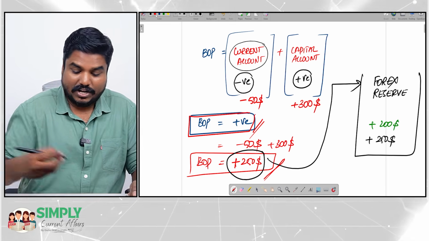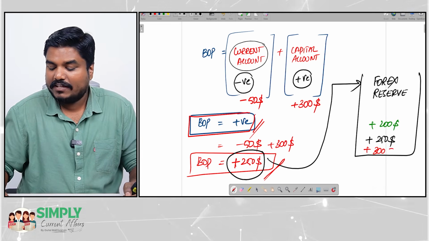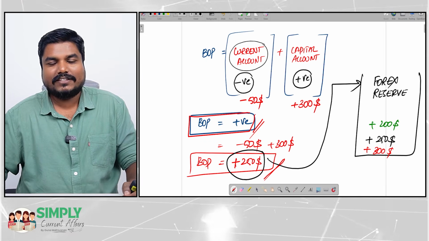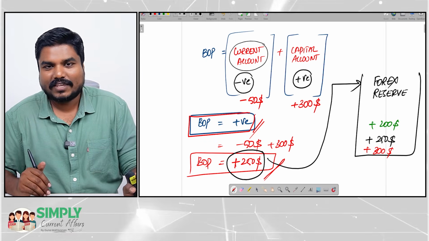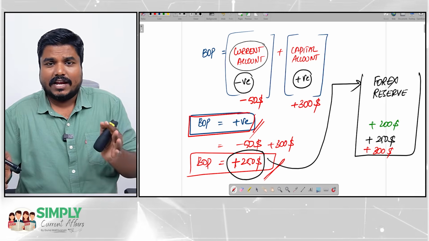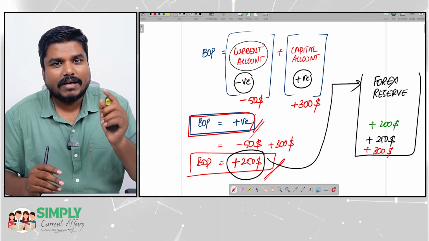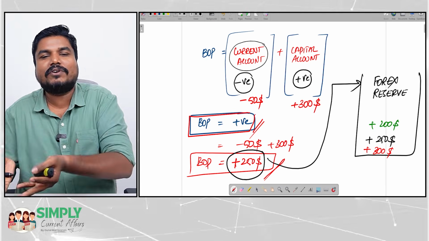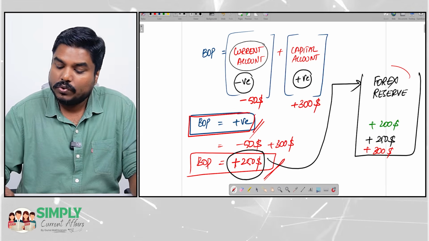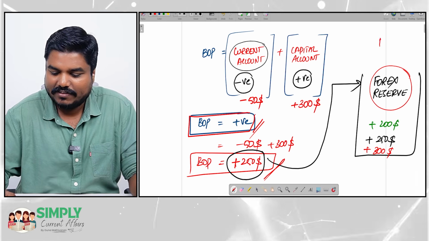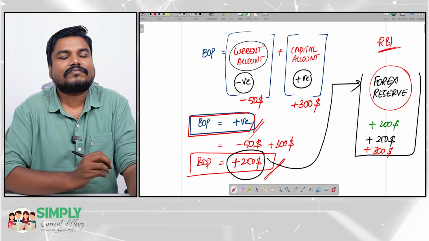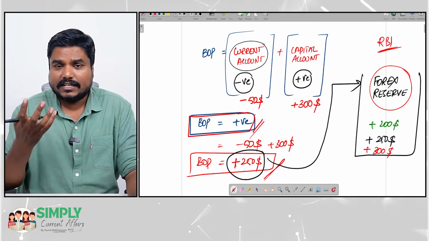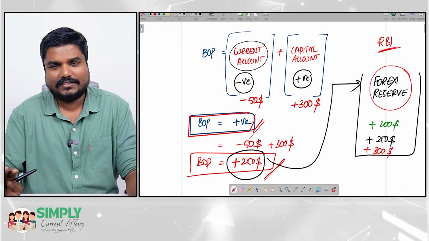Next year maybe we will be adding some more dollars. So Forex Reserve will be getting accumulated. It all depends on every year's balance of payments. So if your balance of payments is surplus, the surplus money will go to the Forex Reserve. And who maintains this Forex Reserve? The Reserve Bank of India. RBI is the custodian of this Forex Reserve.